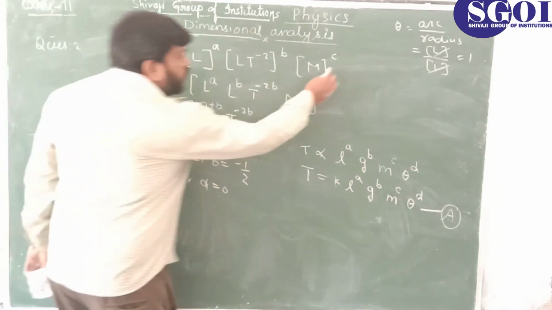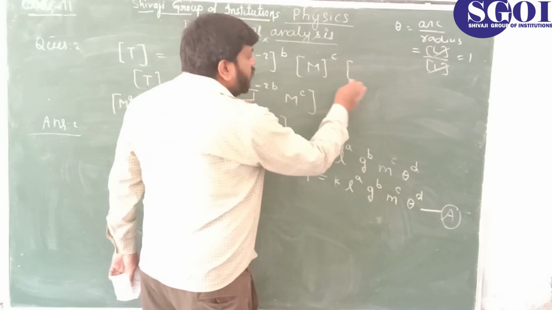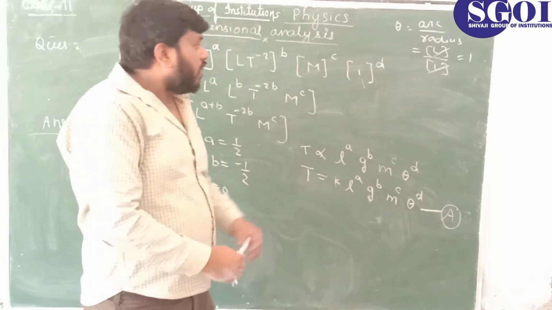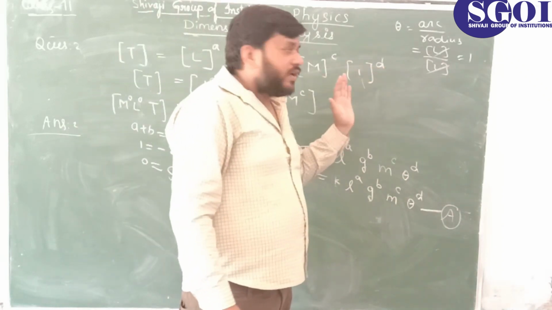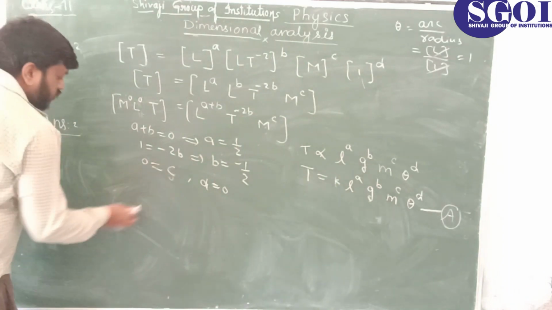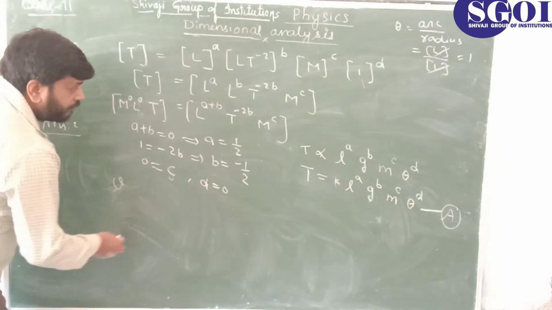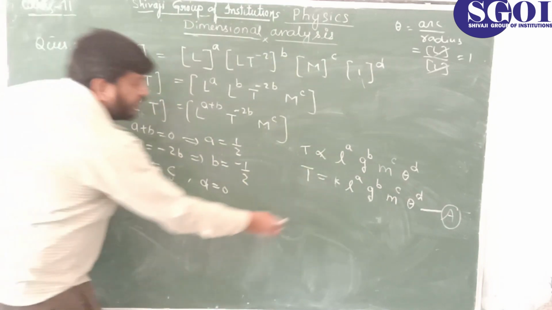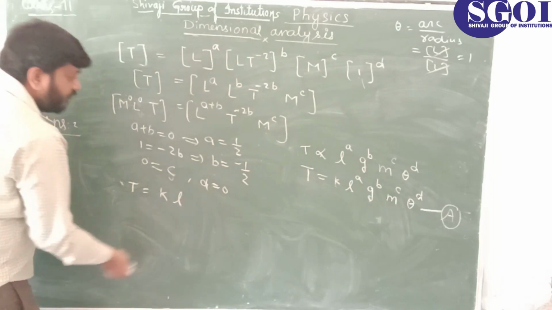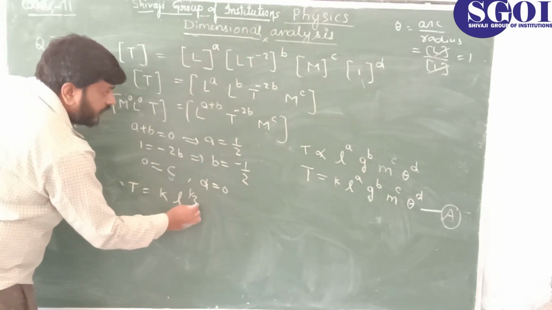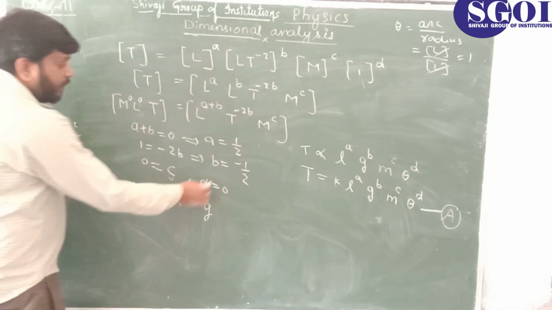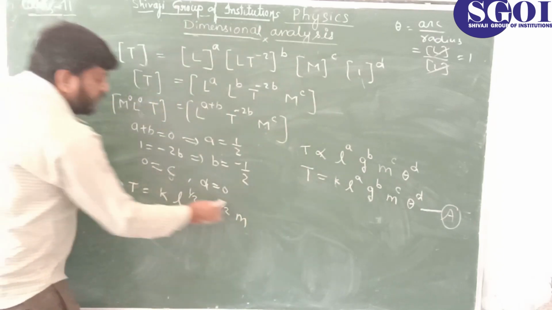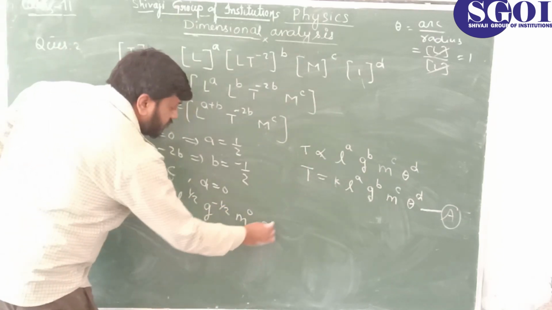So here you can say for D, if you are going to confuse, so what is the dimension of theta? Dimension 1, and 1 to the power D, you know the power of 1 to the power anything is 1, so it doesn't make any sense here. So students, finally we have got T equal to K and the L to the power A, and the value of A is 1 by 2. Second term is G and the power is B, minus 1 by 2. Third term is M, power is C, that is 0. Fourth term is theta and power is 0.